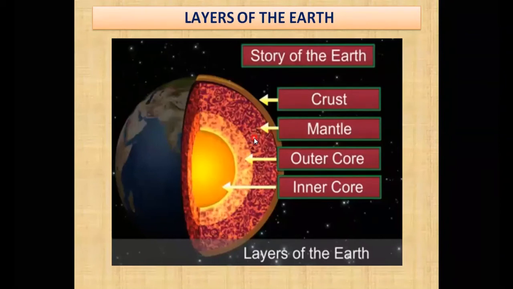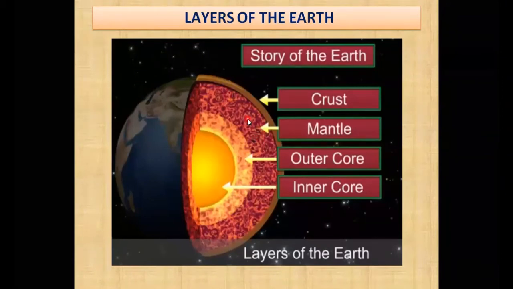That mantle layer is also a liquid, but it is like a gel, semi liquid. You will hear sometimes that it is a viscous layer. It contains semi liquid, jelly type materials, which keep on moving, but they are not moving so freely.